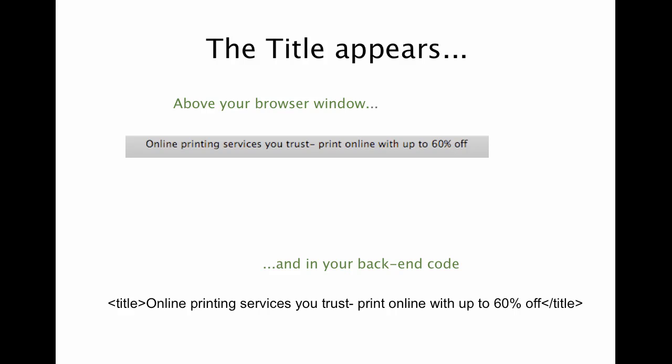For folks that are new to this and they're not quite sure where the title lives, the title appears above your browser window. So if you're working on Safari or Firefox on a Mac, it might be right there in the center. For Internet Explorer, it would be in the blue bar above every web page. You will also find the title in the back-end code. So if you're not sure where it lives, you can look for that particular type of code where you see title, and that is what's going to render above the browser window.